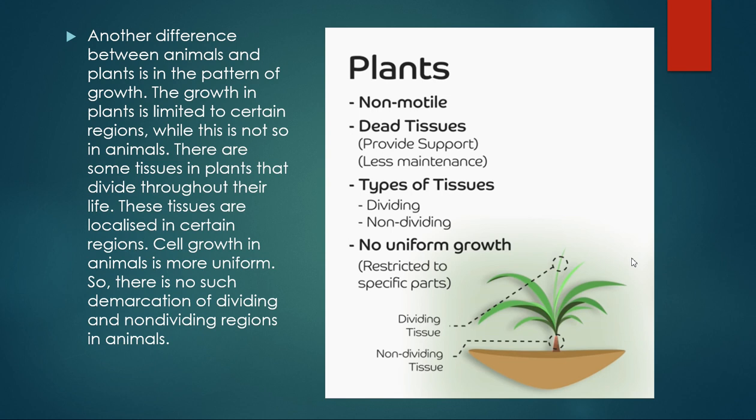Yes. Now, another point of difference is that animals show a different kind of growth as compared to plants. In plants, there are several regions where you can see growth. On the other hand, there are some regions where there is no growth. So plants have two kinds of tissue. One is dividing tissue, one is non-dividing tissue. But if we talk about animals, throughout their body, animals have dividing tissue. Some non-dividing tissues are present, and they are again a protective one.